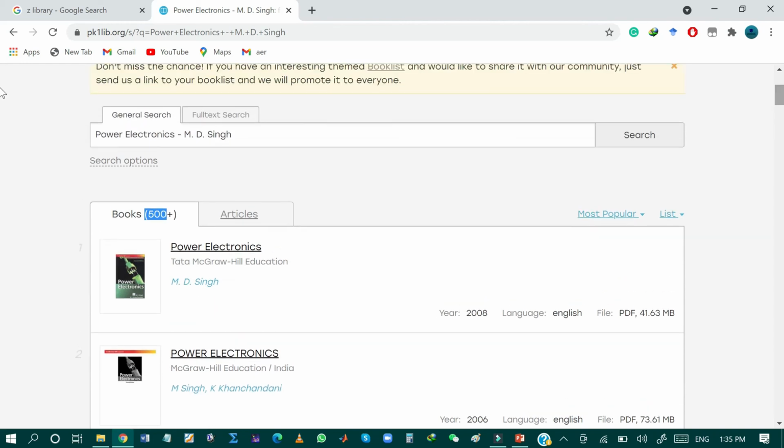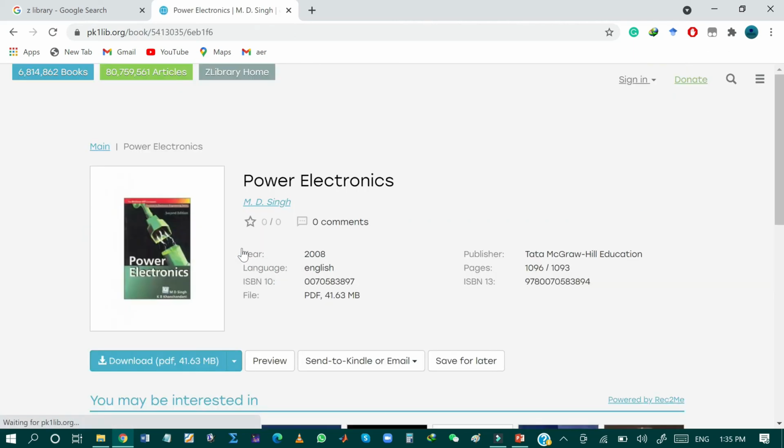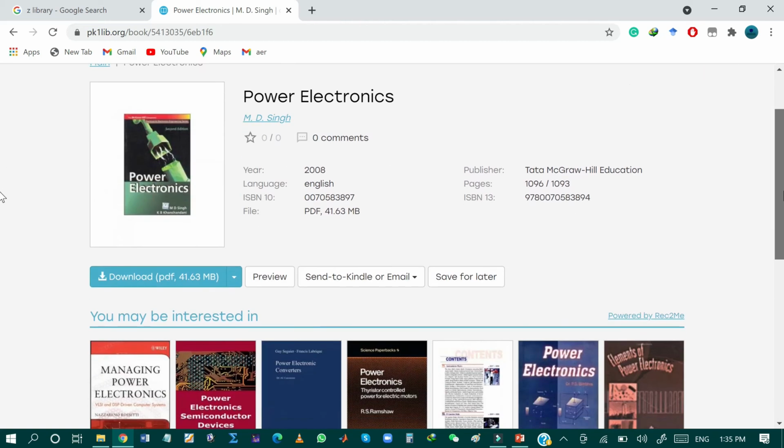So I'm interested to download the book that is Power Electronics by MD Singh. And as you can see, the publishing year is 2010. The language is English and the book is available in PDF. So I will just click on this title of the book, and as you can see, now my book Power Electronics is now ready to download.